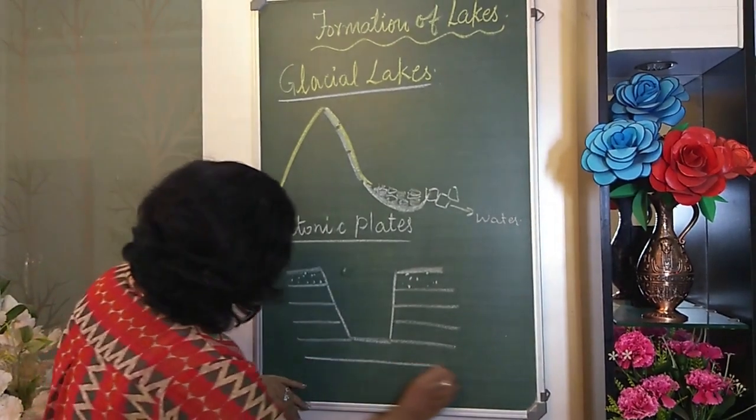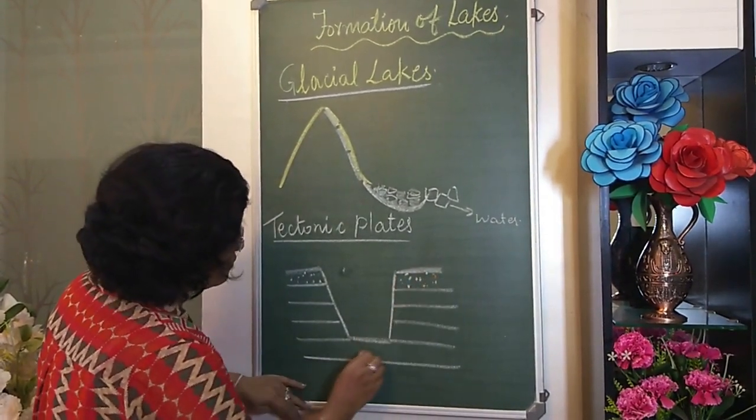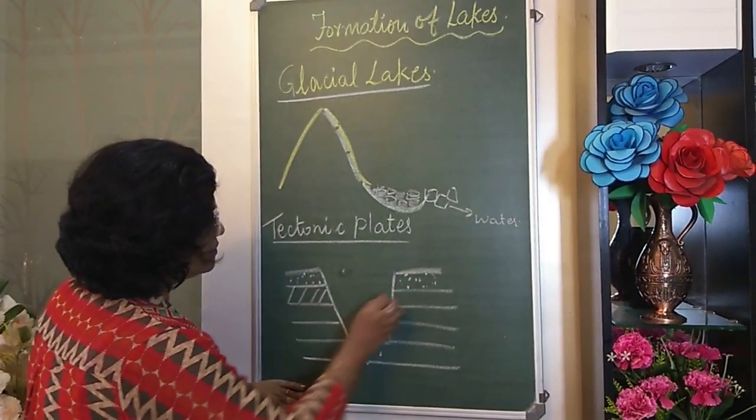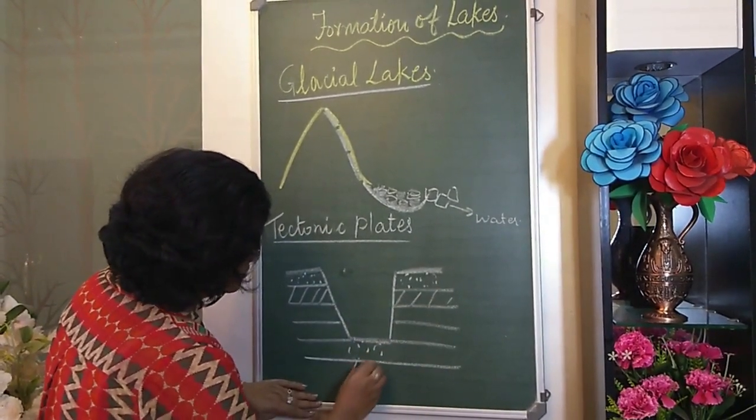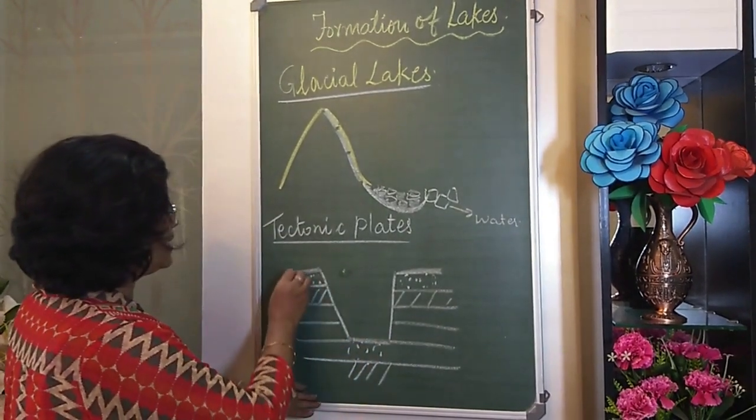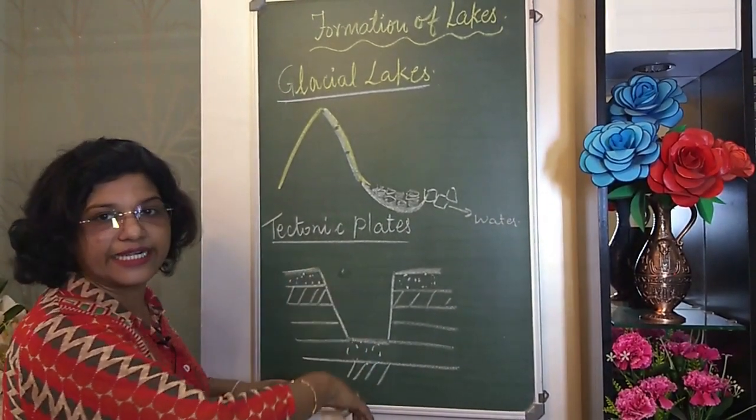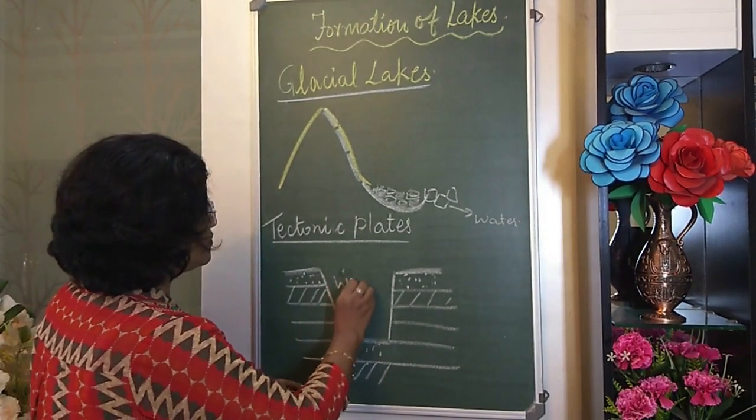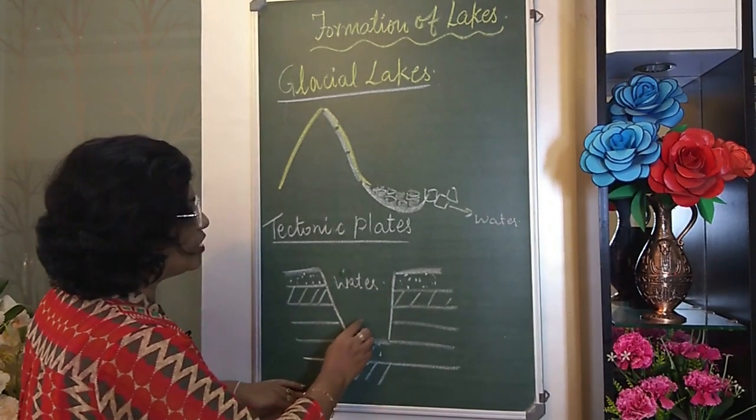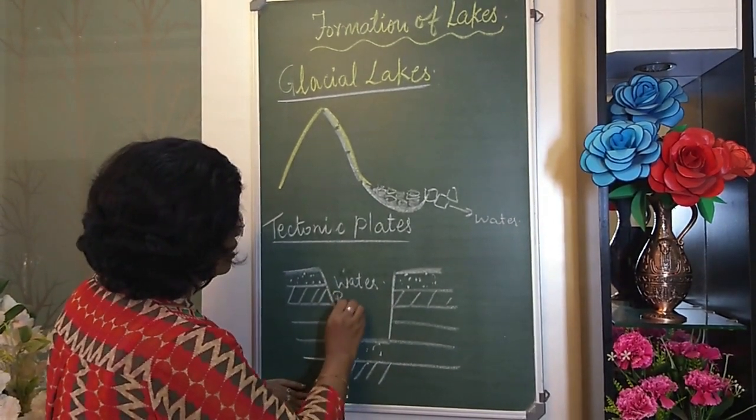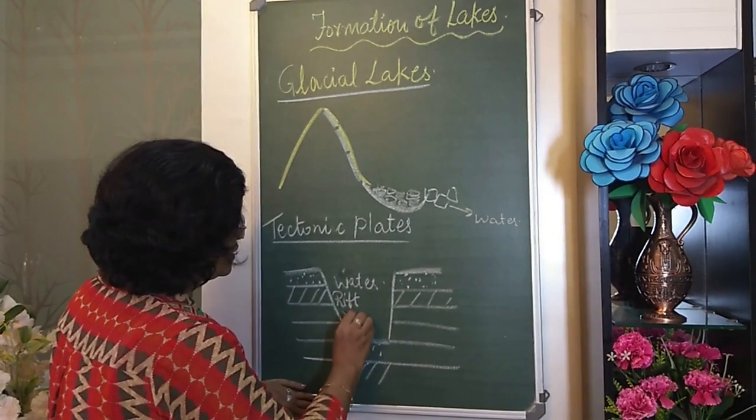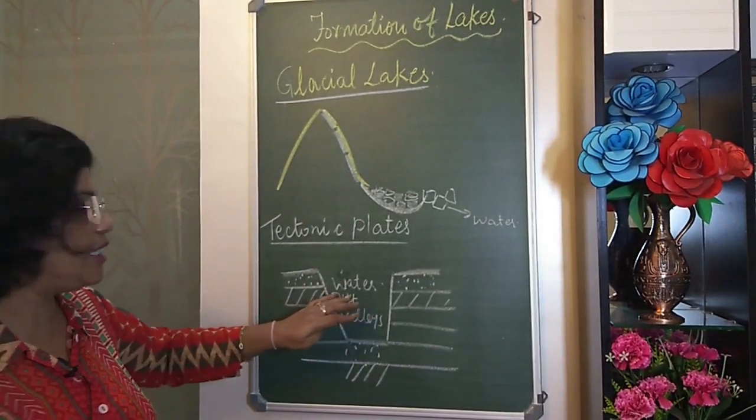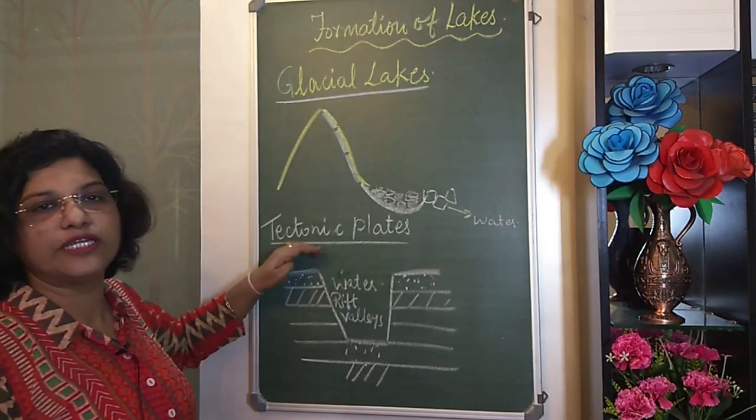How do we come to know that it has subsided down? Because the layer that is here, we find here. Okay, the layer which is here, we find here. So that is how we find that this area has been subsided down. Now when this area gets filled up by water, these are called rift valleys, children. This is called a rift valley. In such a case, when this area gets filled up with water, it becomes a lake which is formed by the tectonic plate movement.